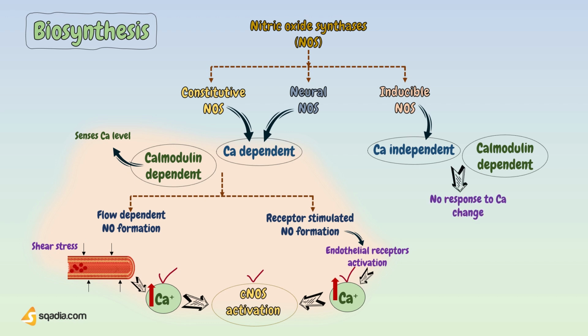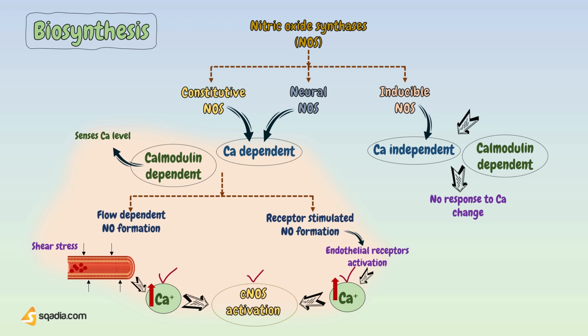By contrast, inducible NOS is able to bind tightly to calmodulin even at very low cellular concentrations of calcium. Consequently, inducible NOS activity doesn't respond to changes in calcium levels in the cell. Under normal, basal conditions, the activity of inducible NOS is very low.